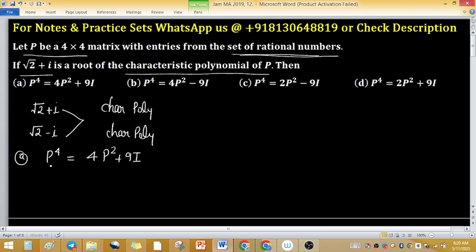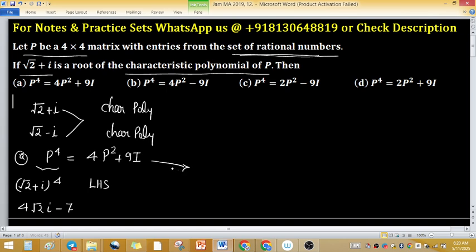identity matrix. Now put one root, 2 plus iota, in the left hand side, LHS, then we will get 4 root 2 iota minus 7.